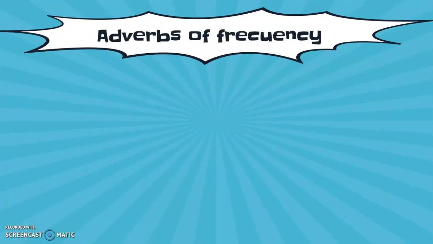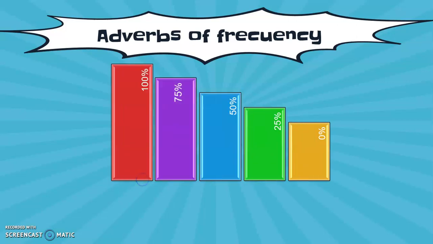Adverbs of frequency. We have some adverbs of frequency. In this case, we only use these adverbs: never, hardly ever, sometimes, usually, and always. The percent is important because we are going to know how often you do something.